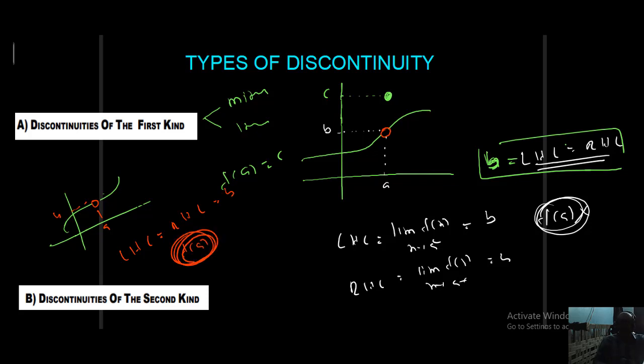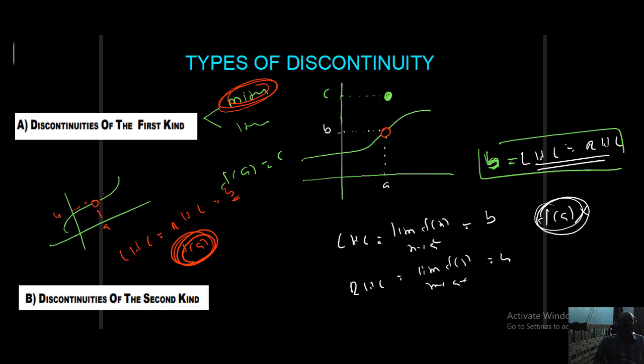This type of discontinuity is called missing type. LHL exists, RHL exists, both are equal to a finite value, but f of a does not exist. This is called missing type discontinuity.